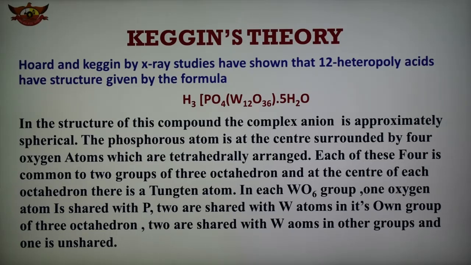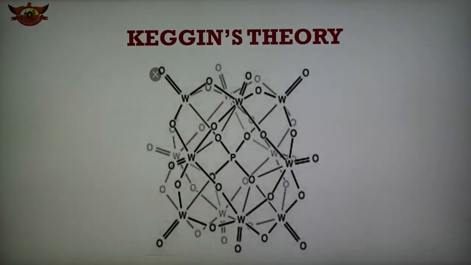In each WO6 group, 1 oxygen atom is shared with phosphorus, 2 are shared with the tungsten atom in its own group of 3 octahedra, 2 are shared with the tungsten atom in other groups, and 1 is unshared. So the structure according to Keggin is given, and this is the structure suggested for this.